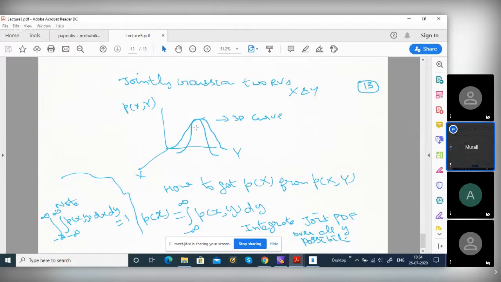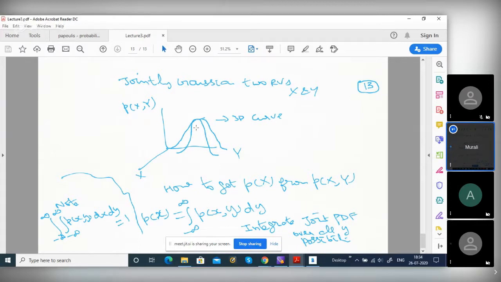So if you integrate over different x and y, you will get the probability. Probability of x between x1 and x2, y between y1 and y2. You can find out any given range. If you integrate p of xy, small p of xy, over minus infinity to plus infinity, what will you get actually?